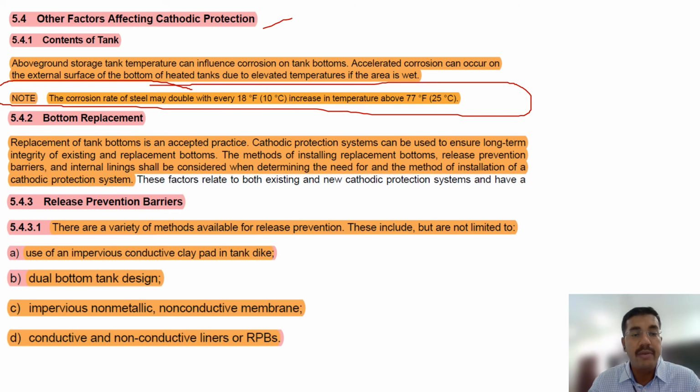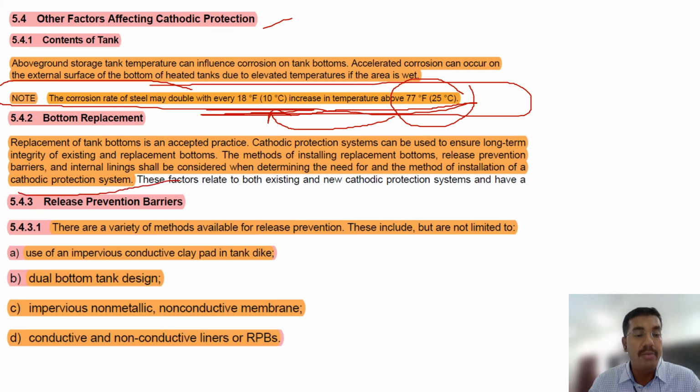The corrosion rate of steel may double with every 10 degrees centigrade increase in temperature above 25 degrees centigrade. Above 25 degrees centigrade, any addition of 10 degrees will double the corrosion rate. Okay, so this is one of the closed book questions.